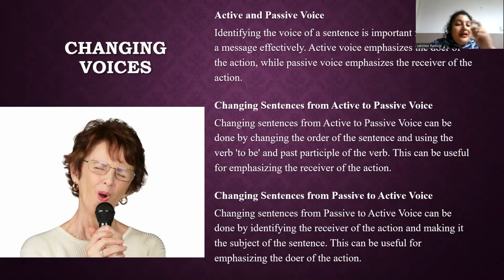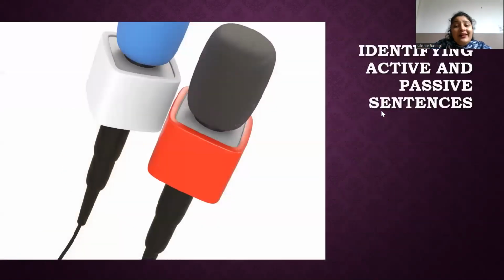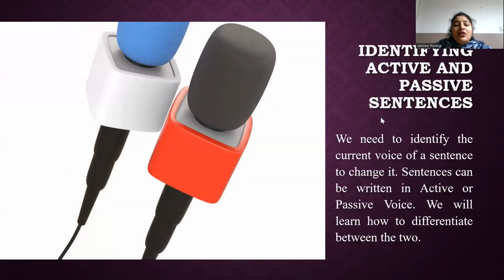So remember, in active voice, the focus is on the doer, which is the agent of the action, while in passive voice, the focus is on the action's recipient. By changing the sentence structure, you can also emphasize different aspects of the action. How do you identify active and passive sentences?